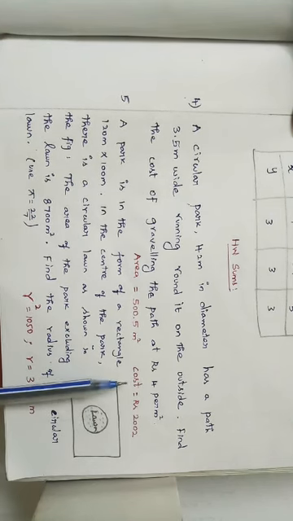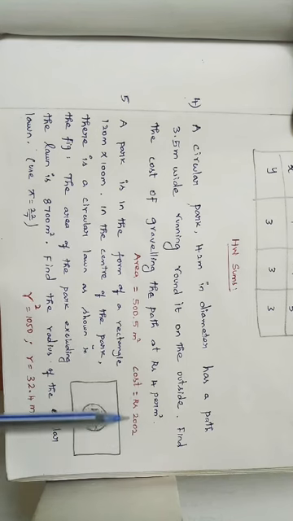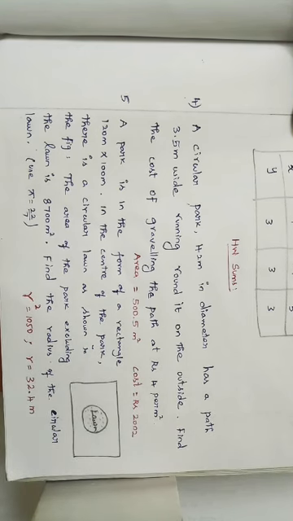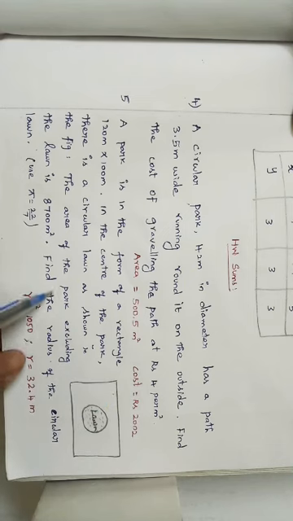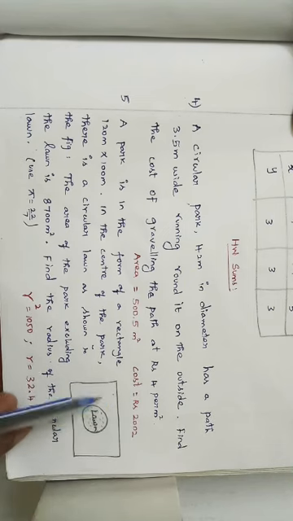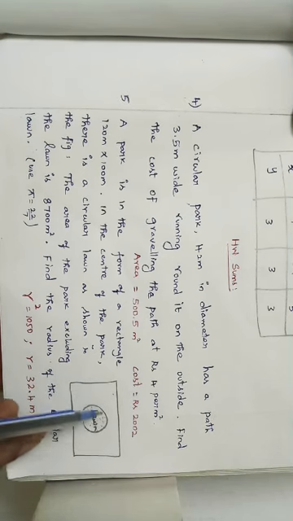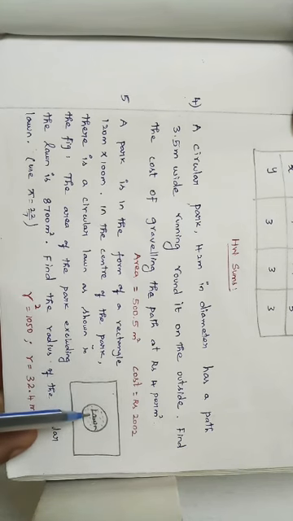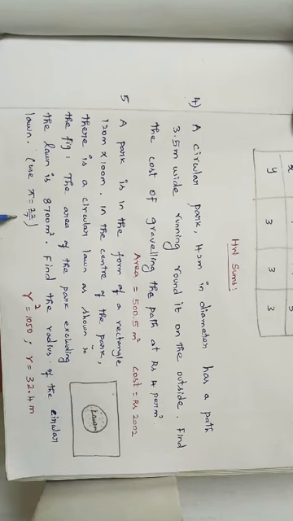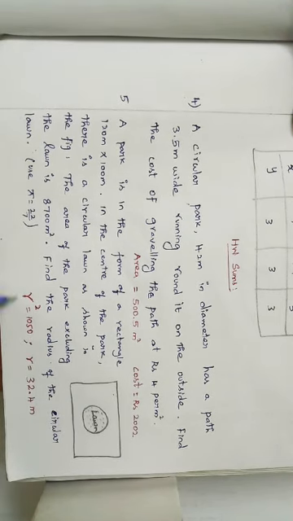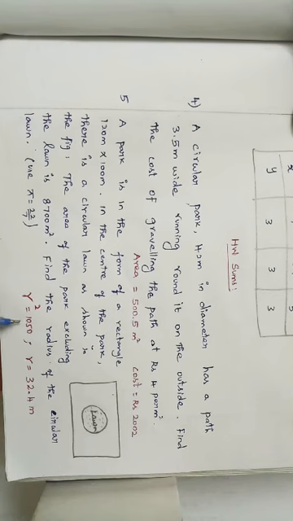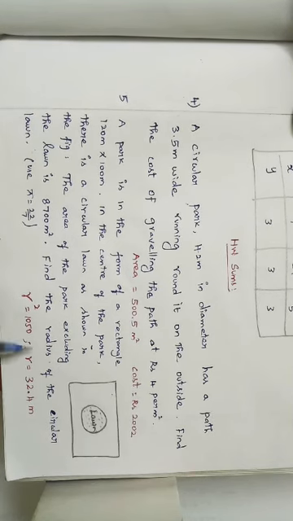Understood? Area of a rectangle, that means we find the full area of the rectangle, minus the area of the park excluding the lawn, that is, except the lawn, the remaining part. While we are subtracting from the area of the rectangle, we'll get the remaining part, that is the area of a circle. Once we get the value of the area of the circle, just equate it with the formula. What is the formula of area of a circle? Pi r square. Just equate with the formula, you'll get r square is equal to 1050. While taking the square root, you will get r is equal to 32.4 meter, right?